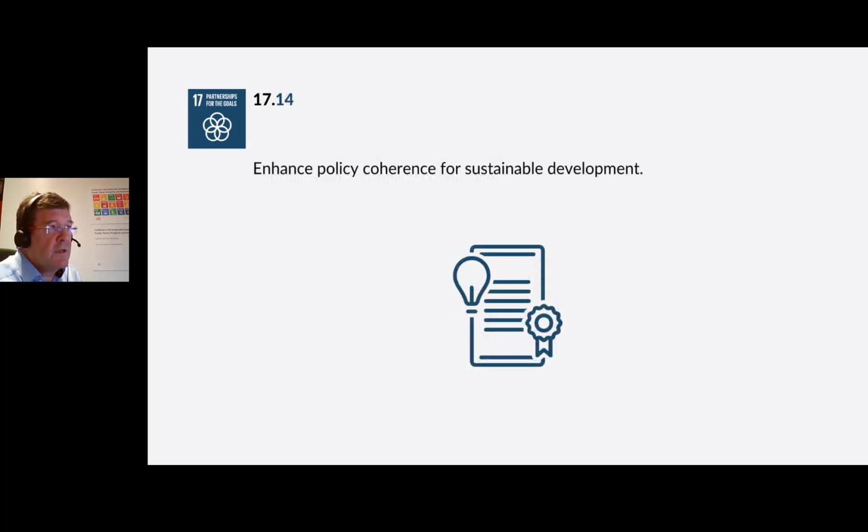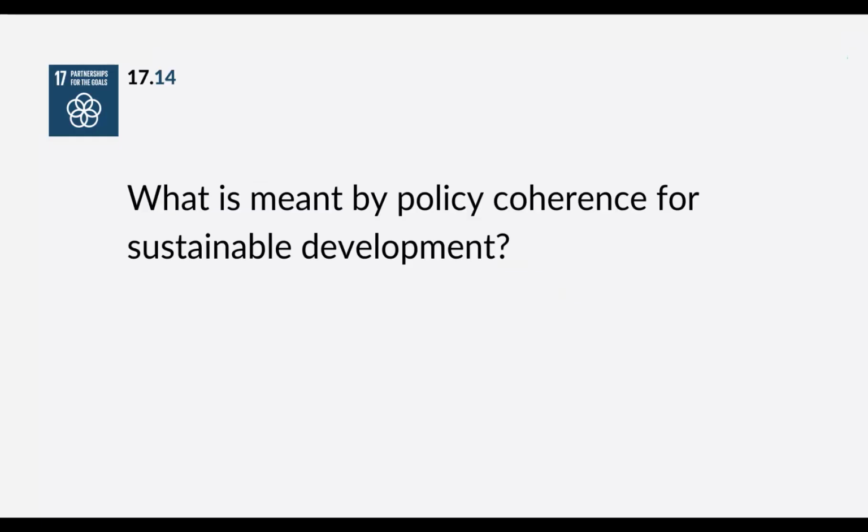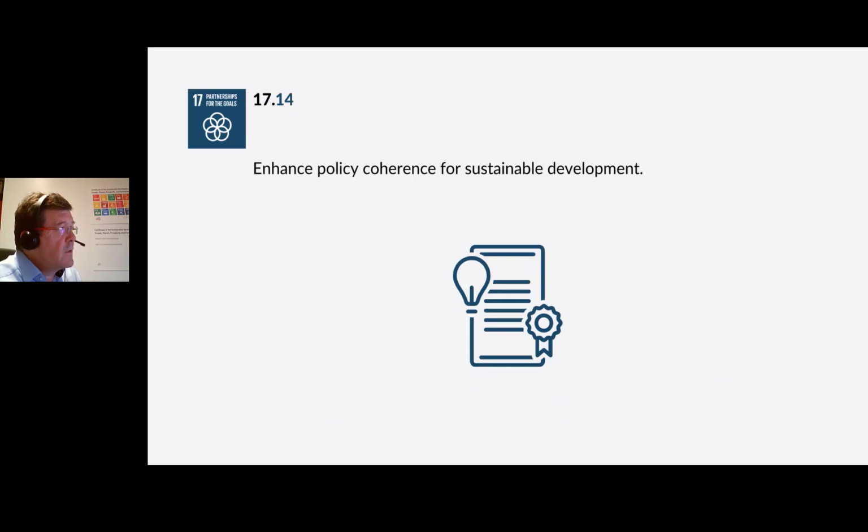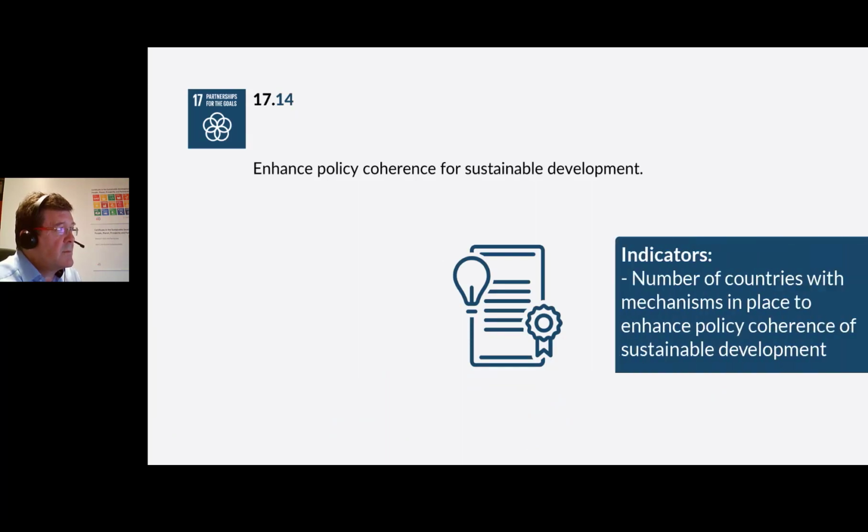Target 17.14, enhance policy coherence for sustainable development. Policy coherence for sustainable development is referring to approaching policy with the economic, social, environmental, and governance dimensions of sustainable development all in mind. As explored in Unit 1, we cannot simply trade them off against each other. We must take a bigger picture view and give each pillar its appropriate importance, value, and consideration.